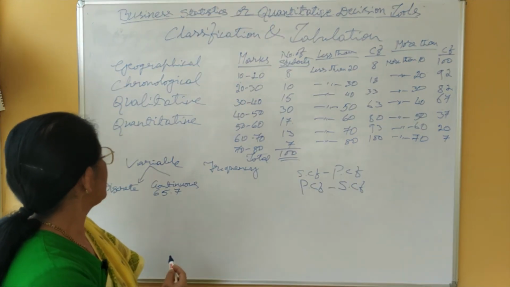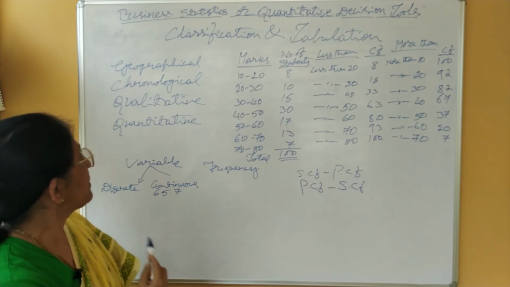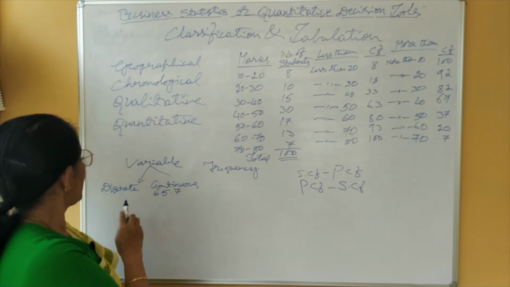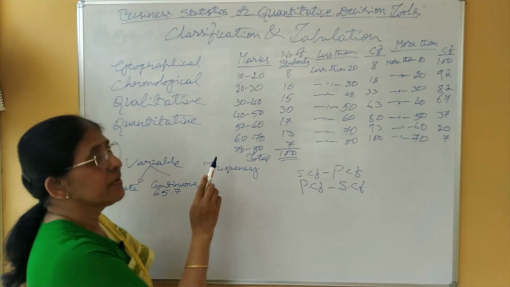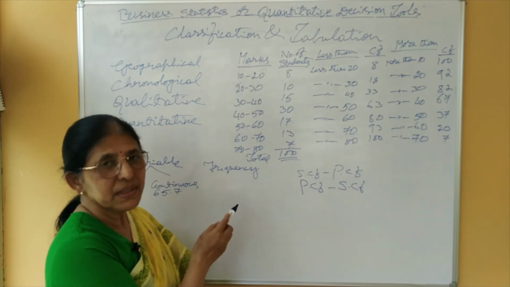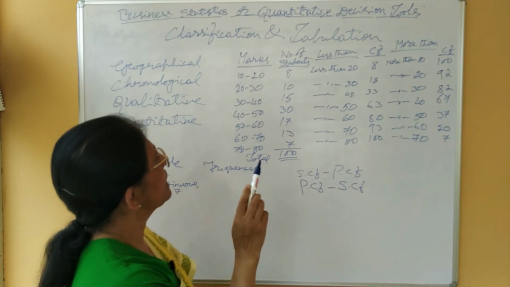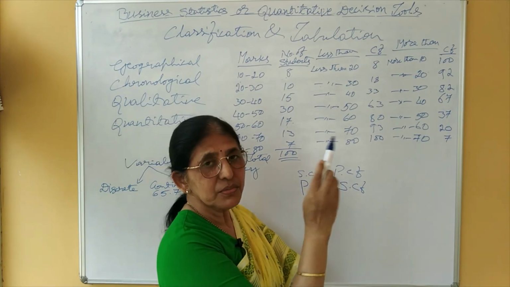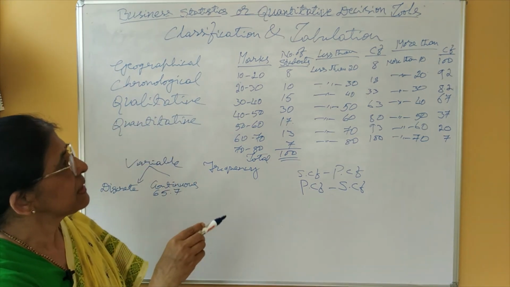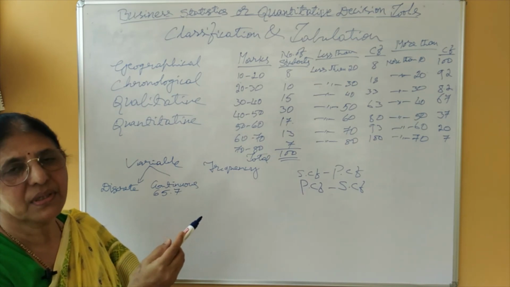Now you have learnt about the meaning of classification, types of classification, then variables under that, discrete and continuous, frequency under that, relative frequency, percentage frequency, and cumulative frequency. In case of cumulative frequency, less than frequency distribution and more than frequency distribution. In the next session, I am going to take up the formation of frequency distribution. Thank you.